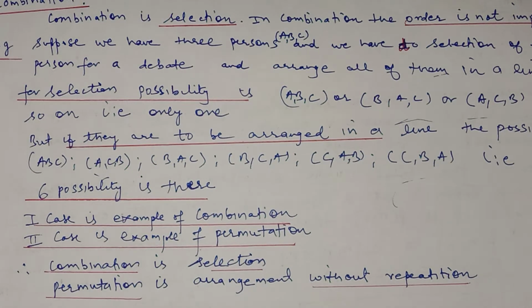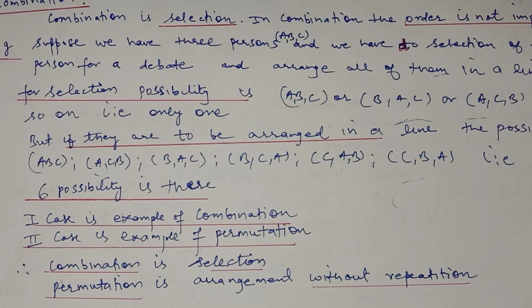Let us take 2 students in a class of 11th and we have to select them for some debate. You can select Ram and Sham, or Sham and Ram; it means the same. The order is meaningless here. But if you have to arrange them in a line, how many ways can we arrange them?